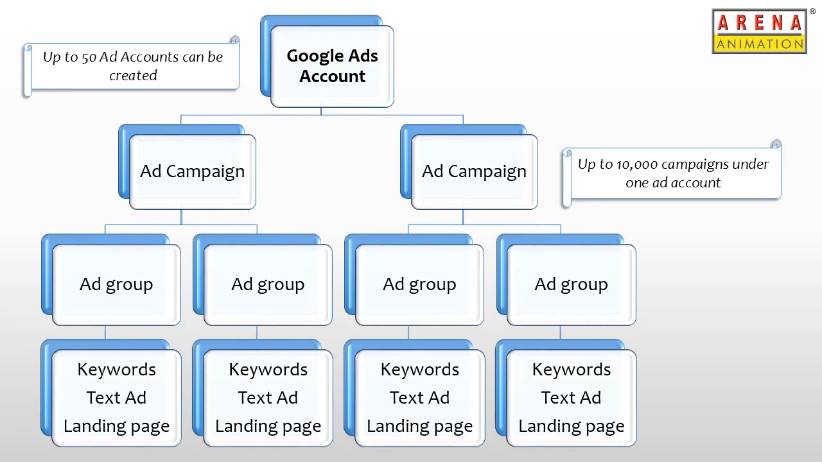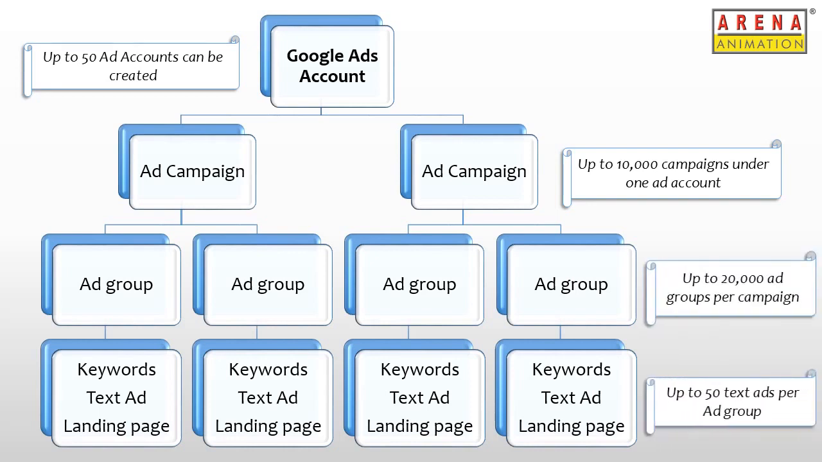However, it's also interesting to know that Google allows up to 20,000 ad groups per campaign and 50 text ads per ad group. There is no limit to the number of keywords you can add per ad.